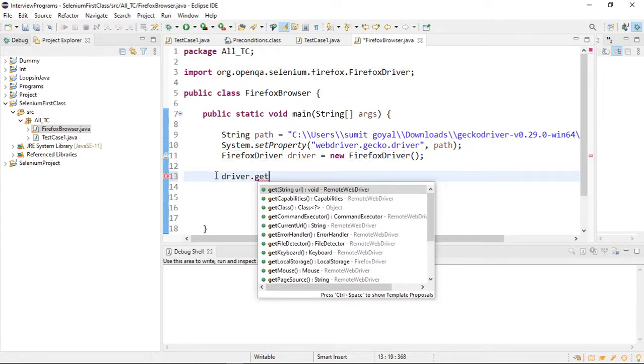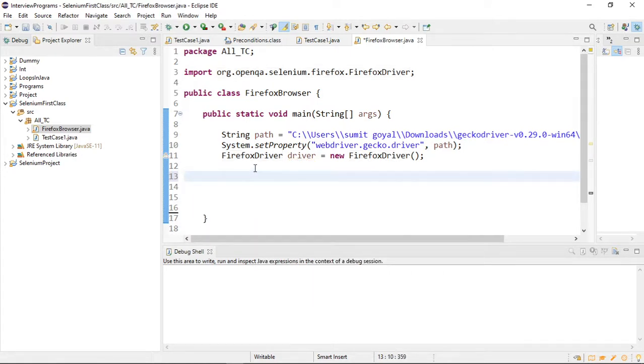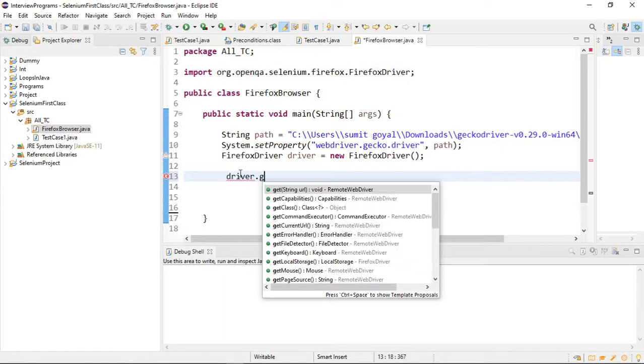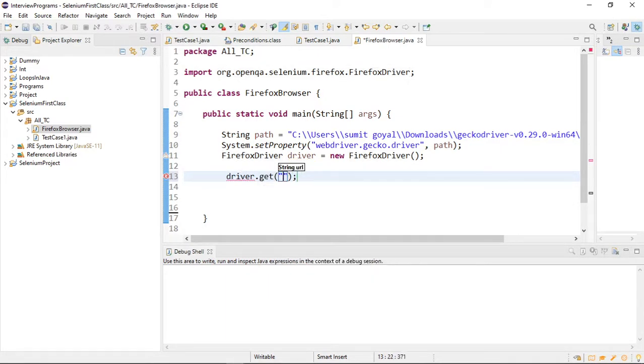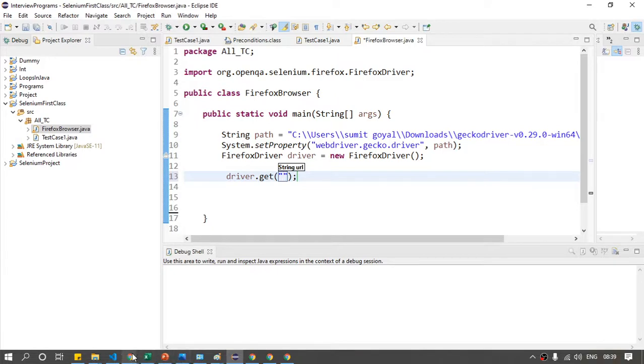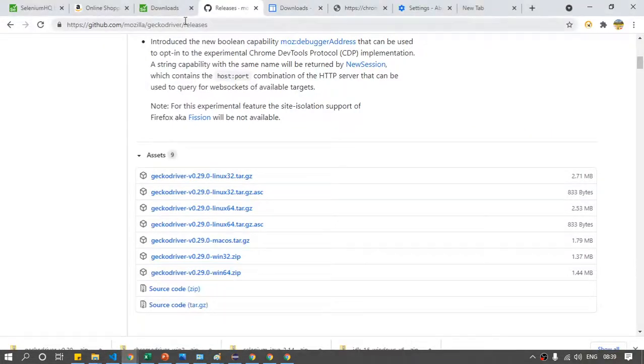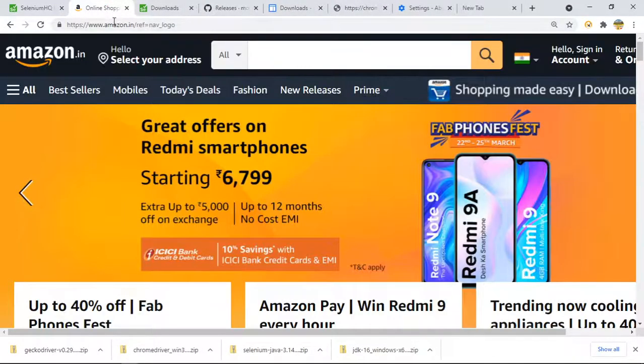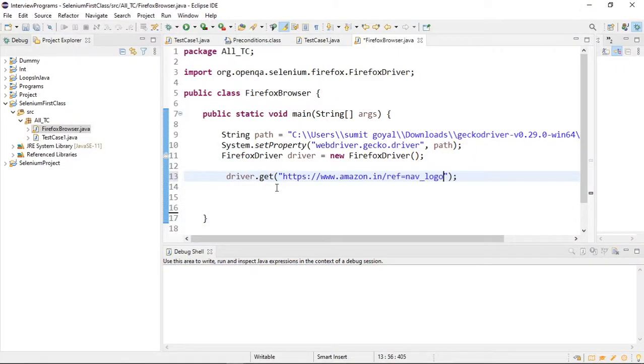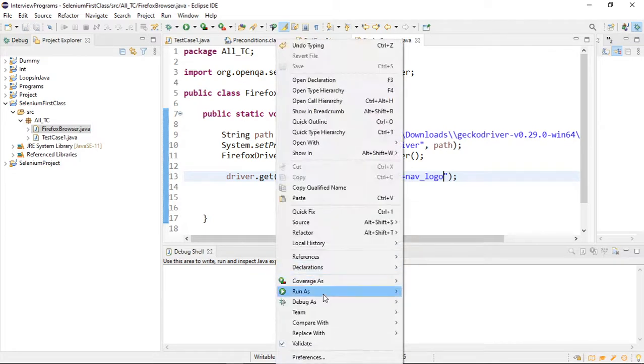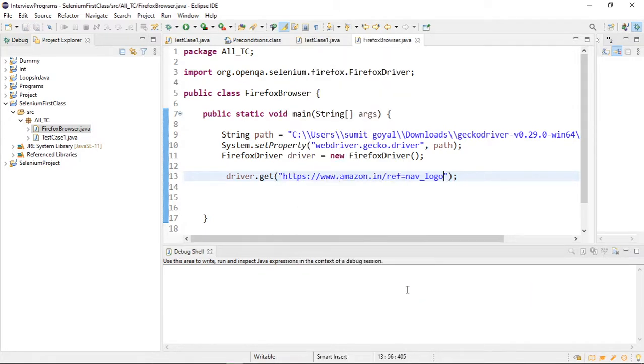Do not think that if I am working with another browser, methods will change. Methods will remain the same for every browser. So if I use the get method again to hit any URL, let me take one Amazon website again. Let me take this, and if I run this program, run as Java application, this time we are going to see.